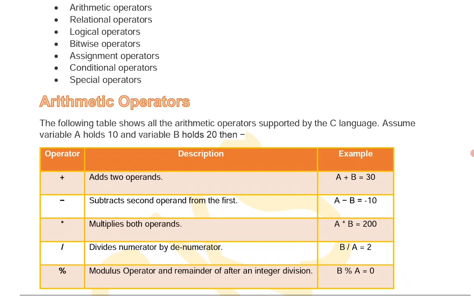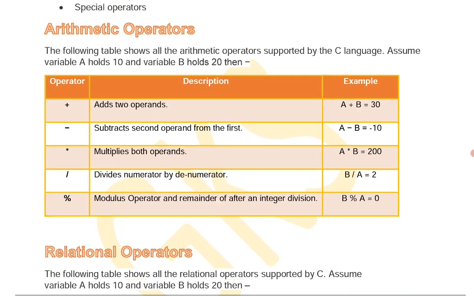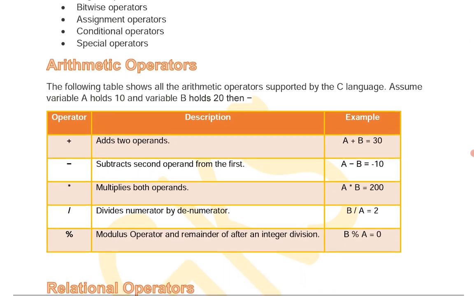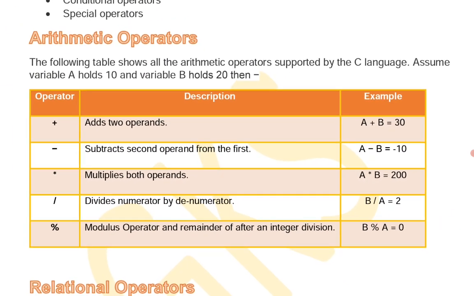So, arithmetic operators and examples. These are the arithmetic operators with a table, examples and symbols. The following table shows all the arithmetic operators supported by the C language. Suppose we take A and B as two variables, and A is assigned 10 and B is assigned 20. The plus operator is for addition, minus for subtraction, star for multiplication, slash for division, and percentage for remainder.